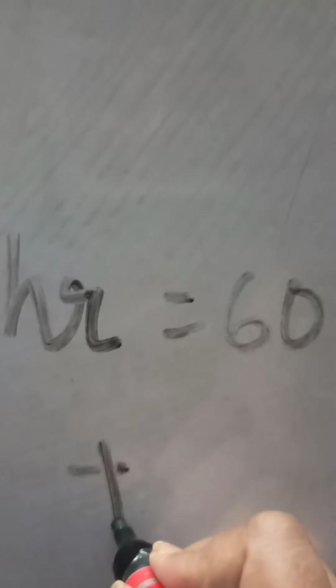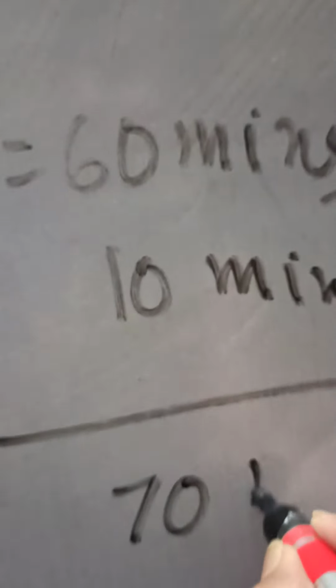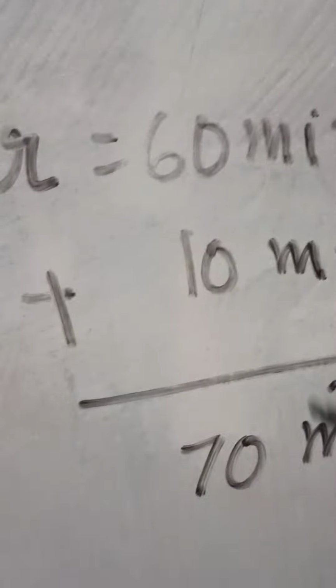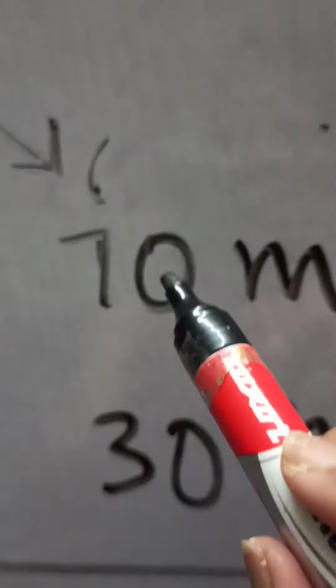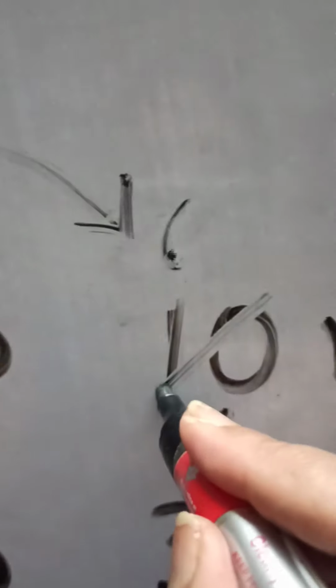I will write 1 hour over here: 1 hour equals 60 minutes, plus 10 minutes, so it becomes 70 minutes. Understood? That's why here it is 70 minutes. Write like this.